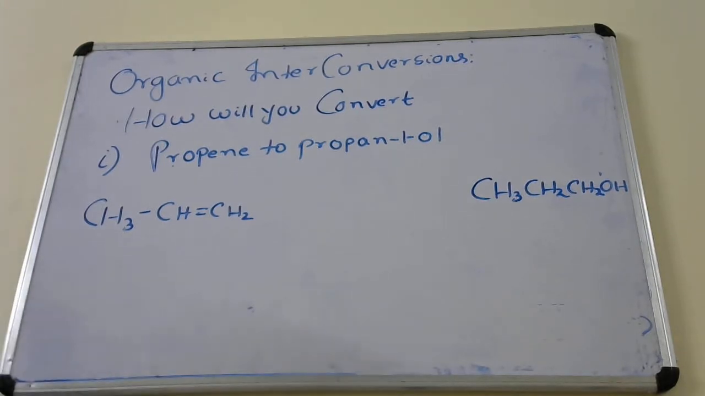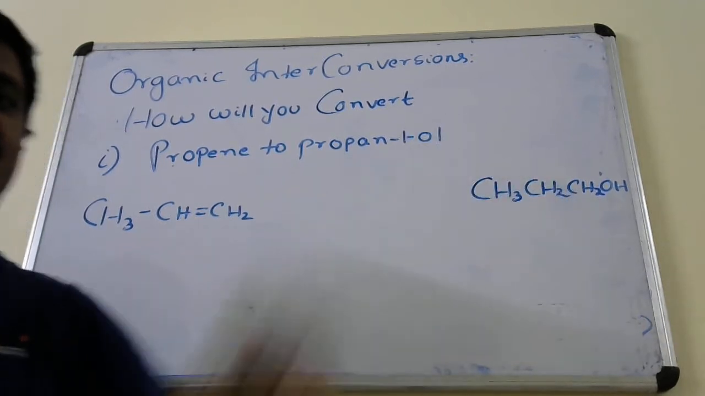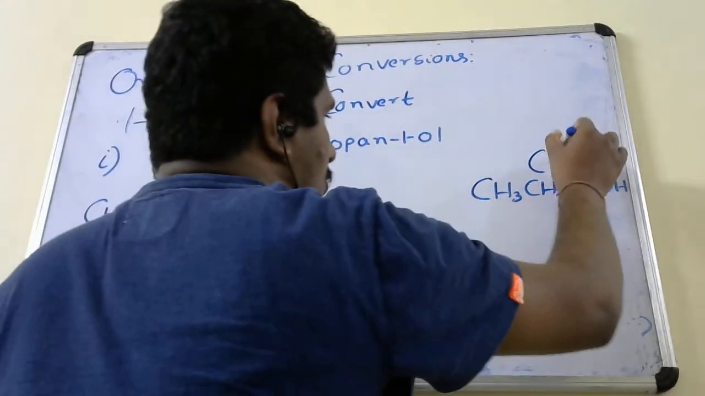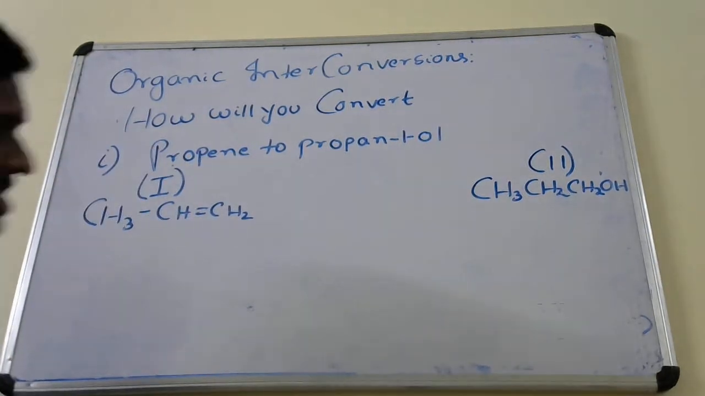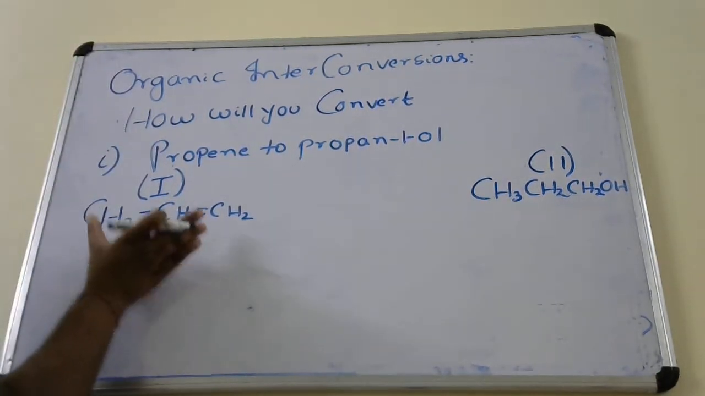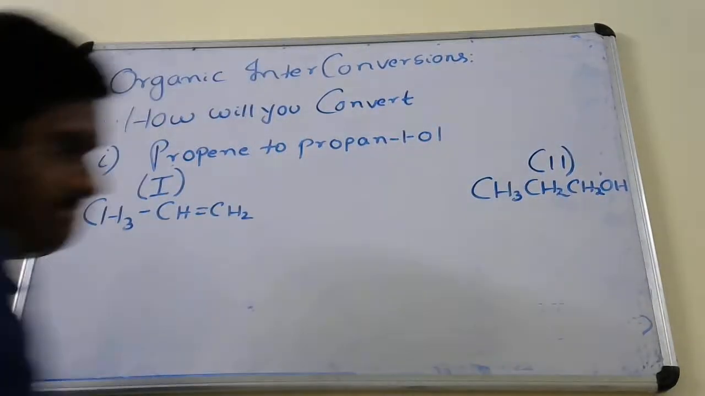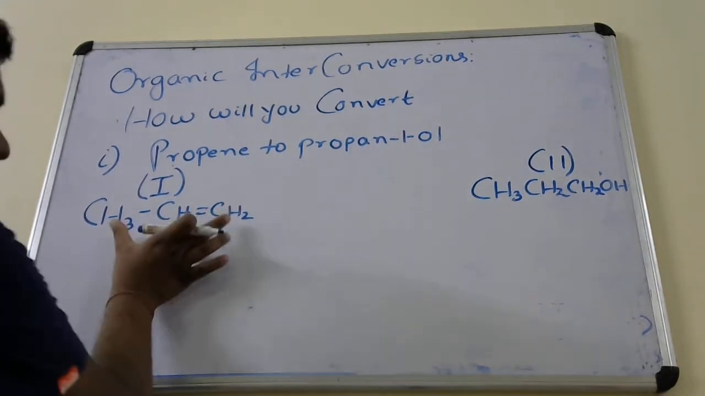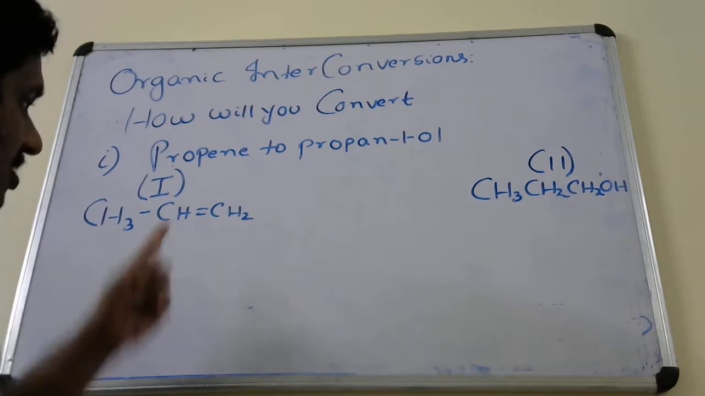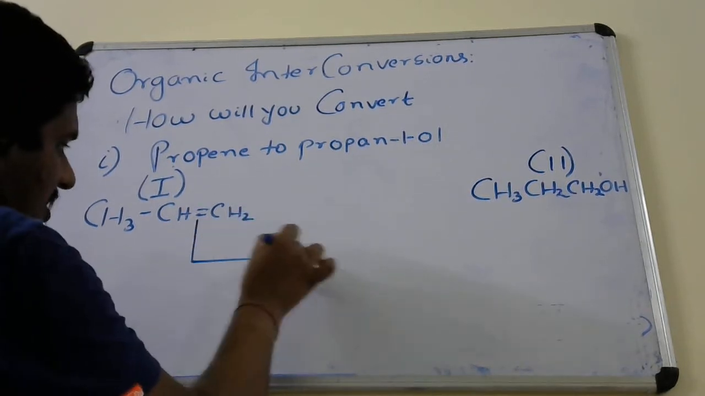Now we have to convert this to this. So finally I have to reach compound number 2, and I have to start from compound number 1. Okay. So first you write down which compound you have to start from and which compound you have to end at. Then we have to convert this. How to convert? Let us see. So the first approach will be that it will be converted in two steps.